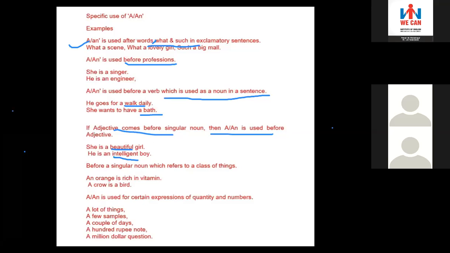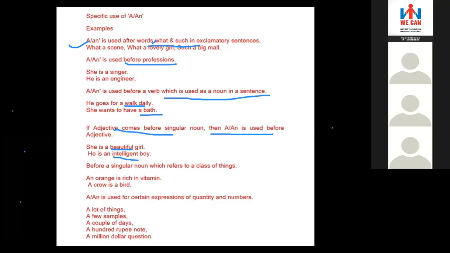He is an honest man. Yeah, he is an honest man, because honest sounds like it starts with a vowel, so we write an. Shanta ma'am? She is a bright girl. Here bright starts with B, so we use a. Okay.